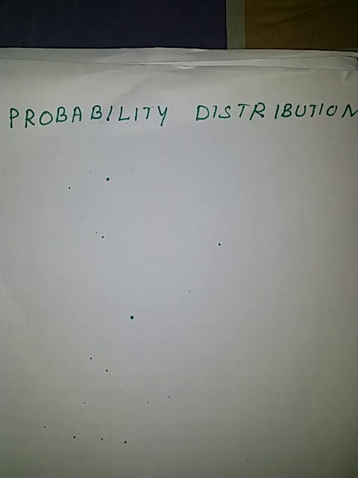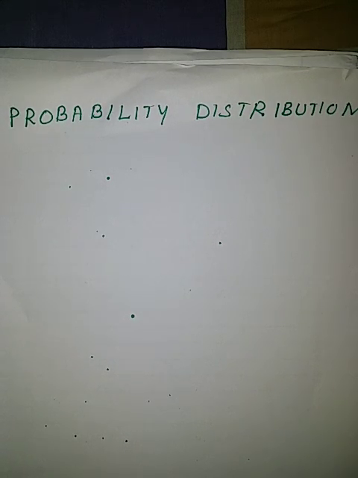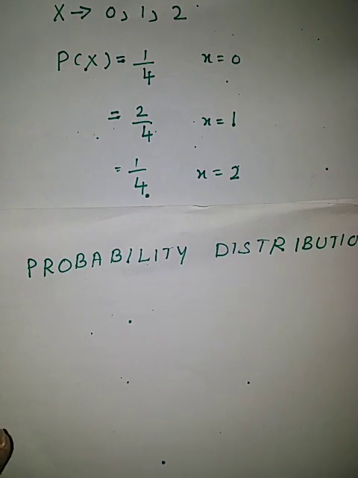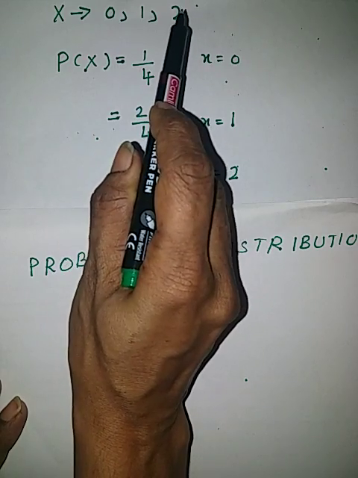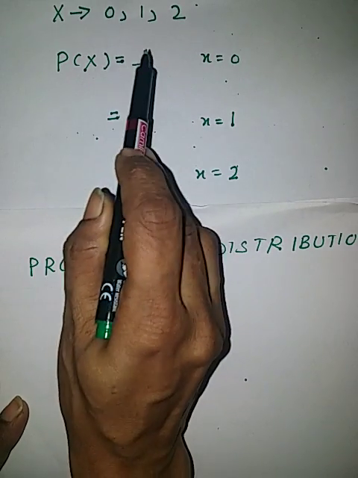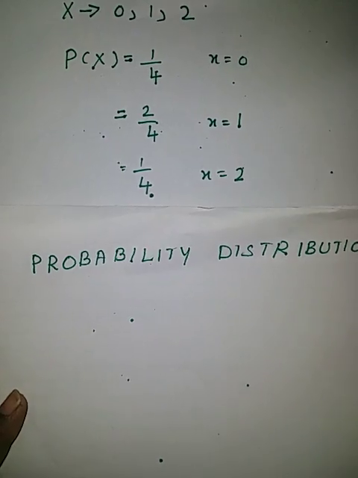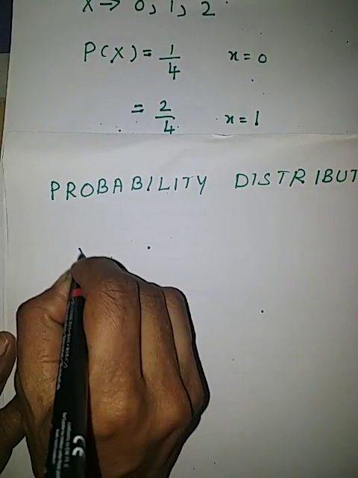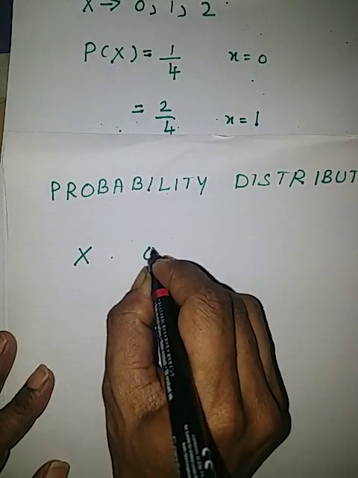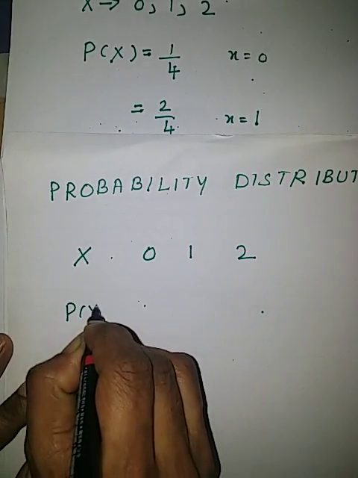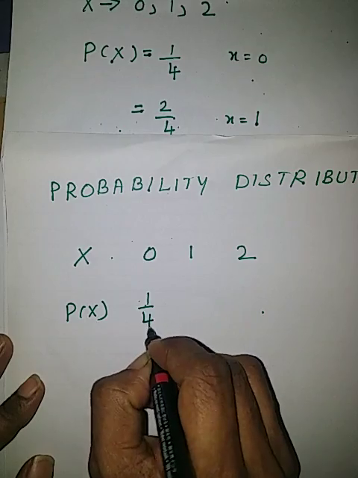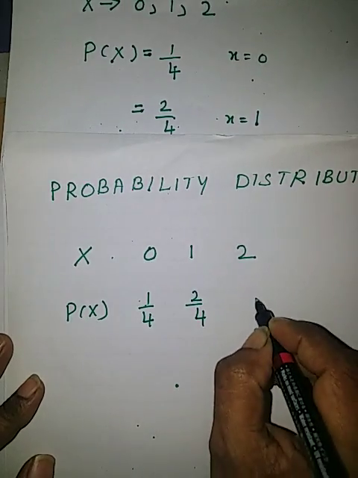Okay. Now next is probability distribution. We have seen x is a random variable taking the values 0, 1, 2 with probability of x 1 upon 4, 2 upon 4, 1 upon 4. That is, the values of x are 0, 1, 2, and the probabilities of x are 1 upon 4, 2 upon 4, 1 upon 4.